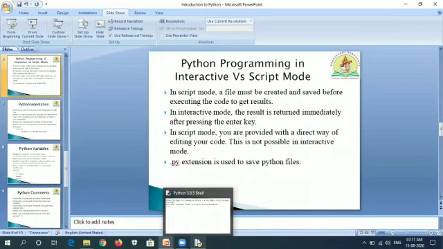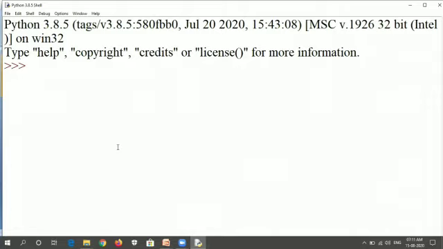First, you need to open Python IDLE. It is a Python IDLE where you can type the Python programs and execute them. Now, I'm going to show the interactive mode to you all. Here in the shell, I'm typing a print statement which will print the output as hello world. So this is the interactive mode where we can give the input and get the output instantly.